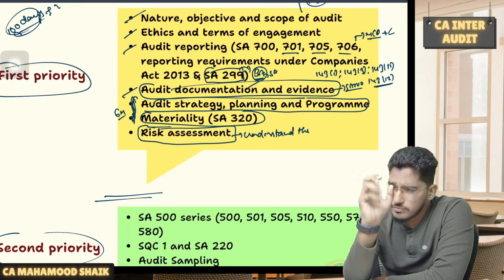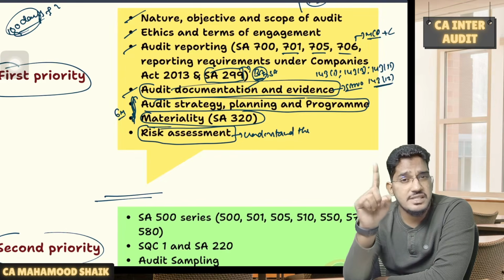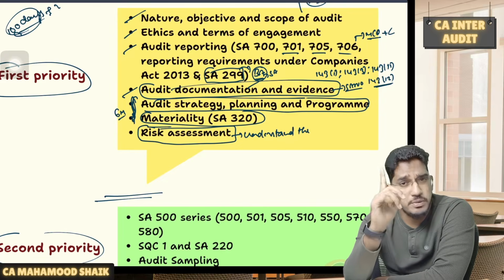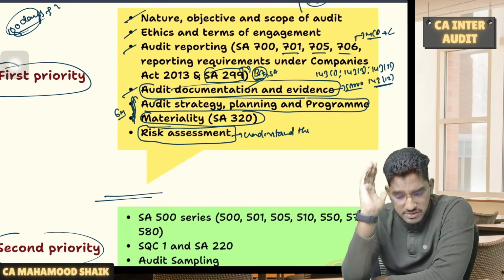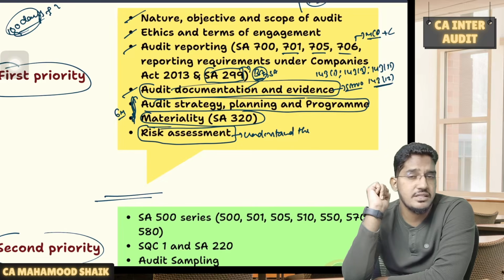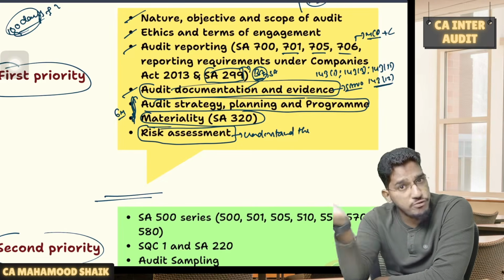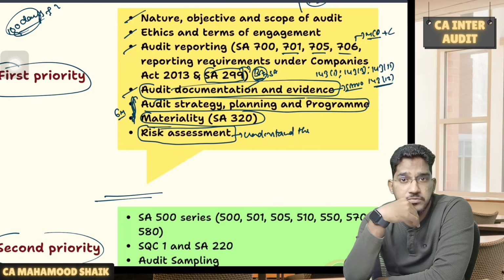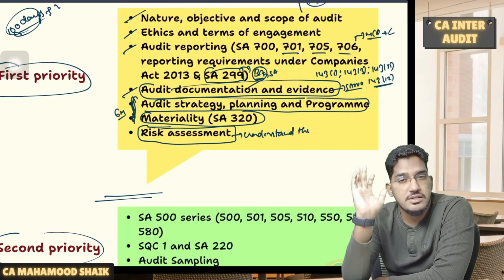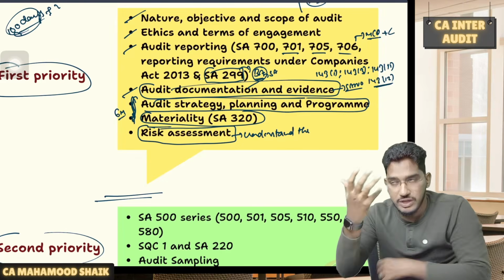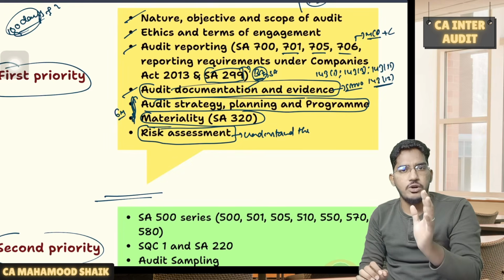Because if you have knowledge of the subject of audit, we always say that the first and foremost audit procedure which you perform is the risk assessment procedure. The first and foremost step in the audit itself is risk assessment. After doing risk assessment, then we proceed with the next part of the audit. Even before planning, we do the risk assessment, right? But many students are ignoring this risk assessment part. How can you imagine ignoring the first step of the audit process?